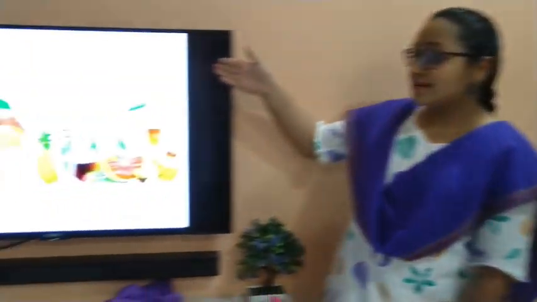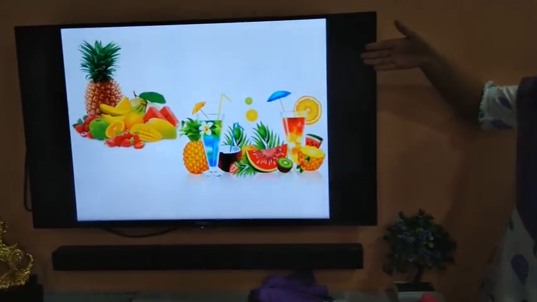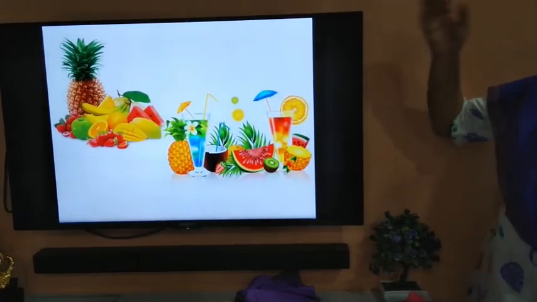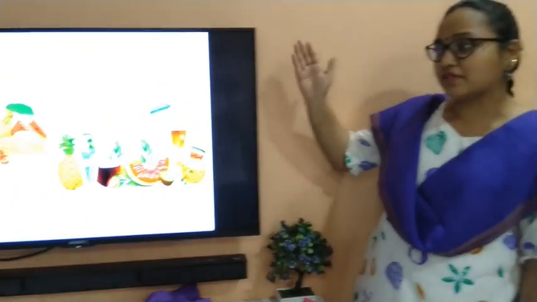And when you feel thirsty, what should you do? You should drink lots of water. Yes or no? But in summer season, we even get a lot of juicy fruits, right? Which fruits do we get? See, there are many fruits. Watermelon, coconut, and which fruit is called the king of fruits? Mango.